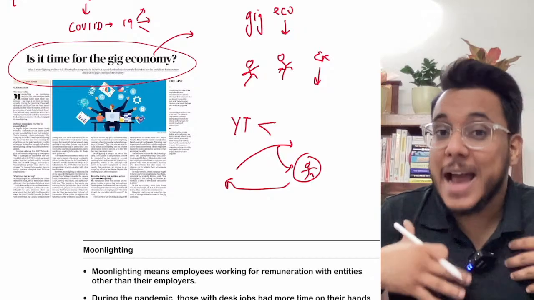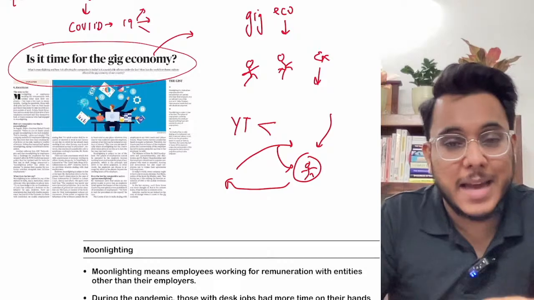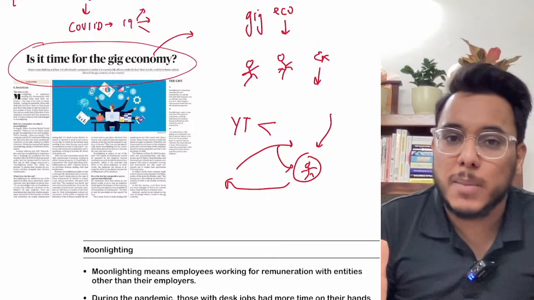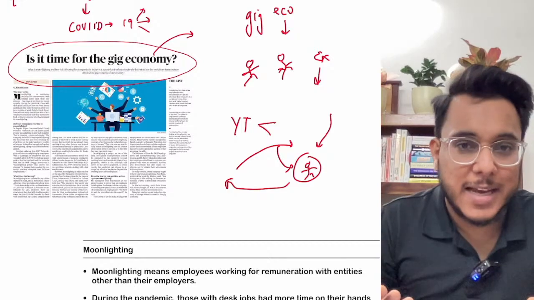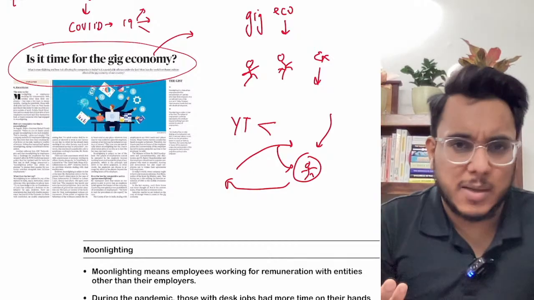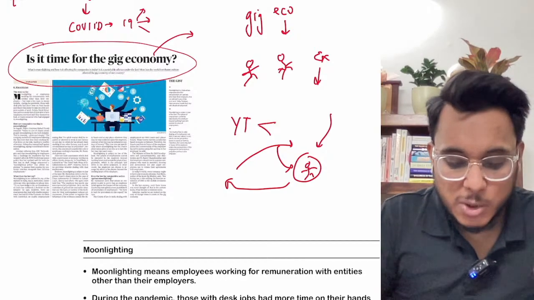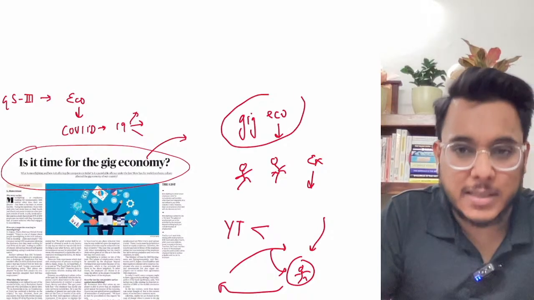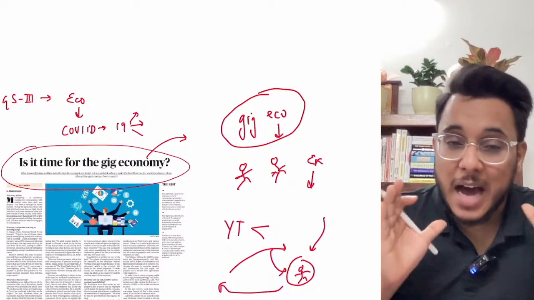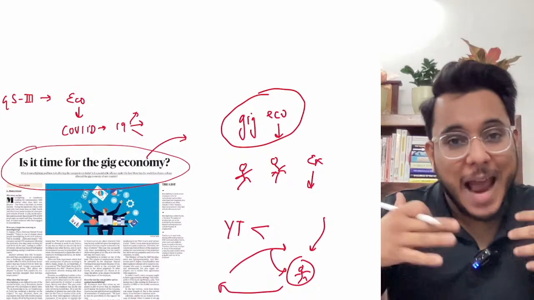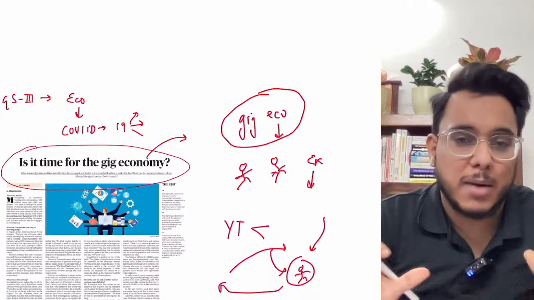Now you see, I am here a kind of employer, and this person that I'm hiring is my employee. But do we have any permanent relation? No. Will I be paying him some kind of salary? No. After his assignment is over, he can work somewhere else, and simultaneously he can also work on multiple assignments. So the gig economy is that sector of the economy where the employee and employer don't have a permanent relation. It is freelance kind of work. At one time I can hire multiple people, and those people can also work at multiple places.